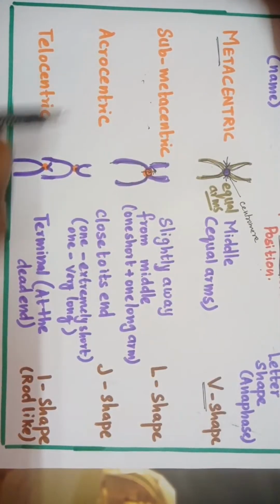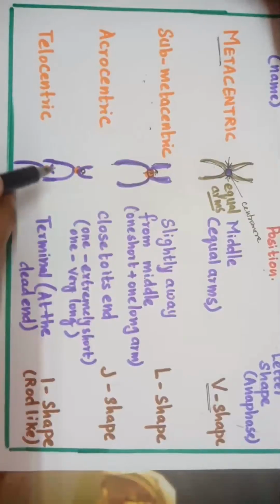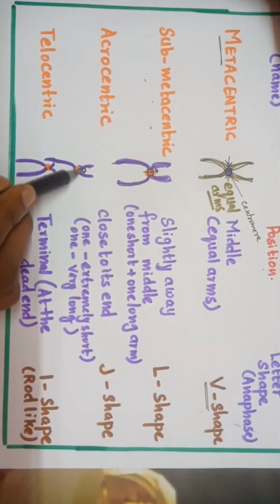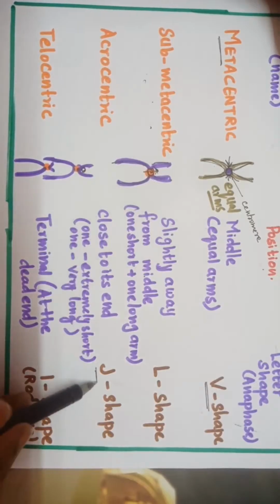Next is acrocentric. It is close to its end, okay, almost close to the end of the chromosome, but it's not at the end of the chromosome. So results in 1 short arm, which is very short, and 1 very long arm. This is J shape. Acrocentric is J shape.